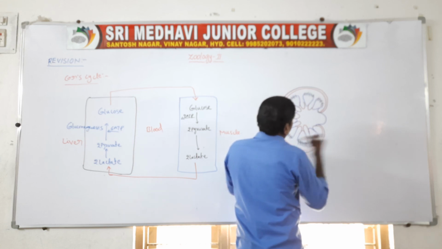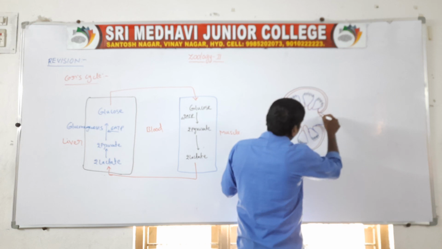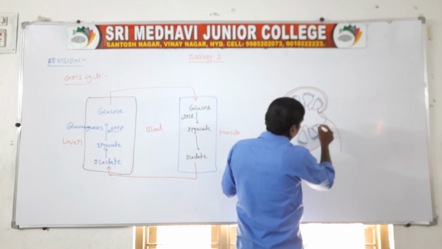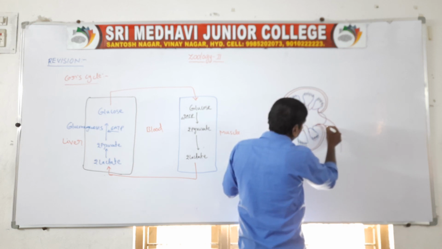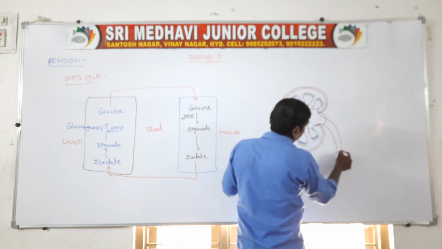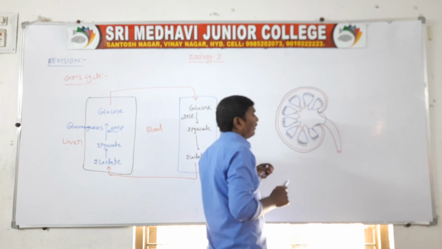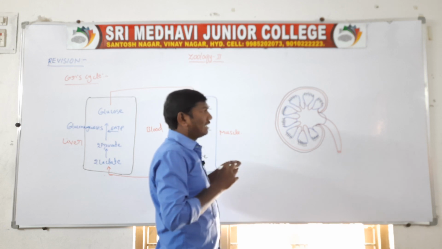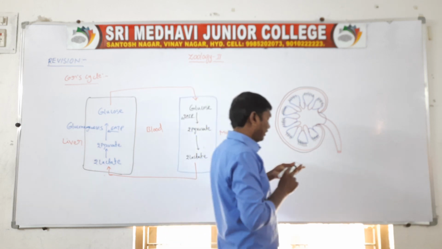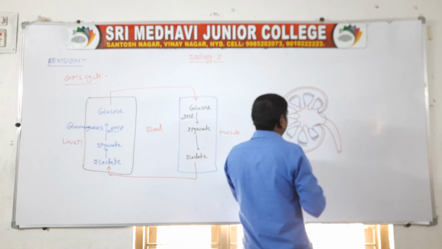Next one, ureter. Next one, renal artery and renal vein.